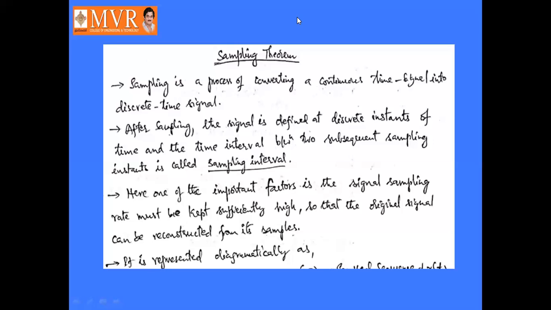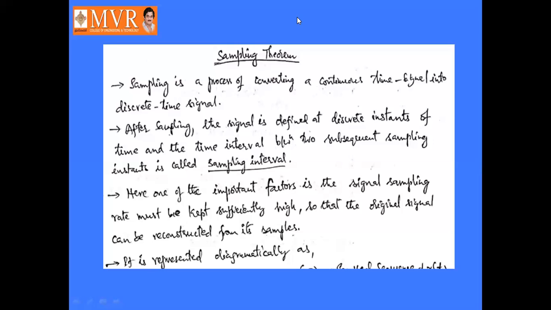What is the sampling interval in a discrete time signal? It is nothing but the distance between discrete instants of time, the time interval between two subsequent sampling instants. That is called the sampling interval. It is also like a continuous time interval. So after sampling, the signal is defined at discrete instants of time, and the time interval between the subsequent sampling instants is called the sampling interval.